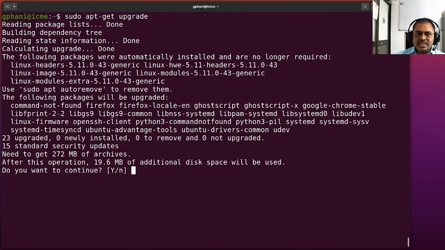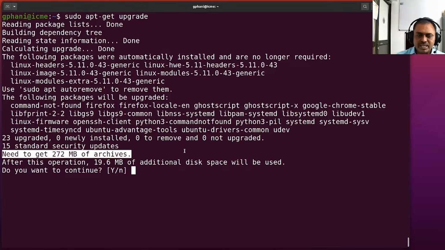When you run this command, it would actually list how many updates are going to be affected and how much data is going to be downloaded. You could actually see that right now the update is going to fetch 272 megabytes of data. Sometimes if you are traveling and you do not have very good network connectivity, you may want to wait before doing the upgrade. So keep an eye on this data, and if it is okay to download that much data, then you can go ahead and accept.